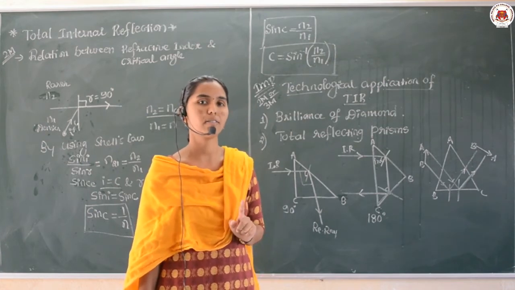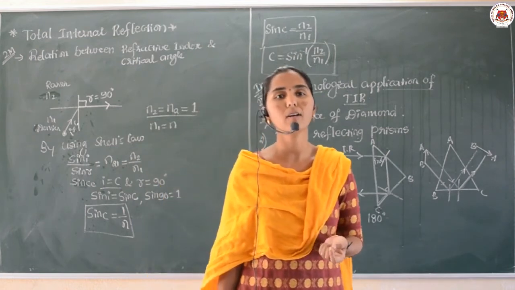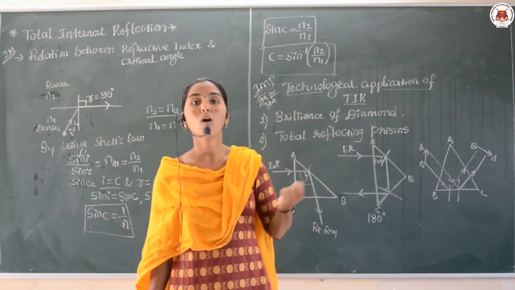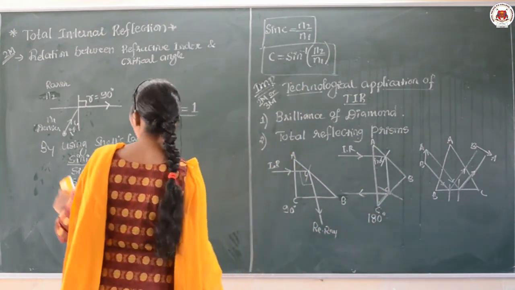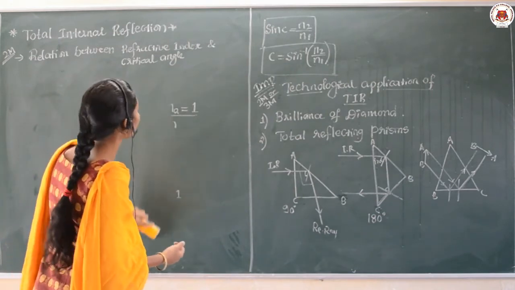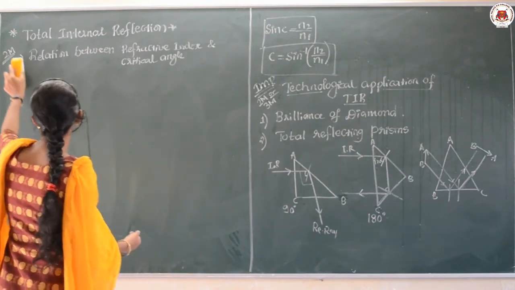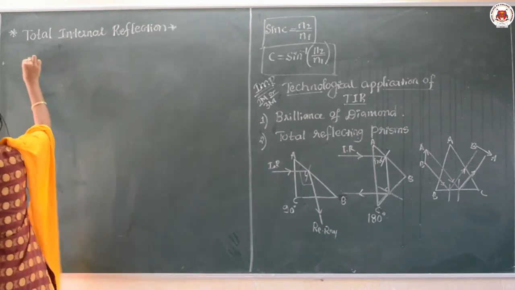Remember, dear students, sometimes a question may come: what is the principle of working of the total reflecting prism or the brilliance of the diamond? And one more application is there. Another important application is that TIR is used in optical fibers.